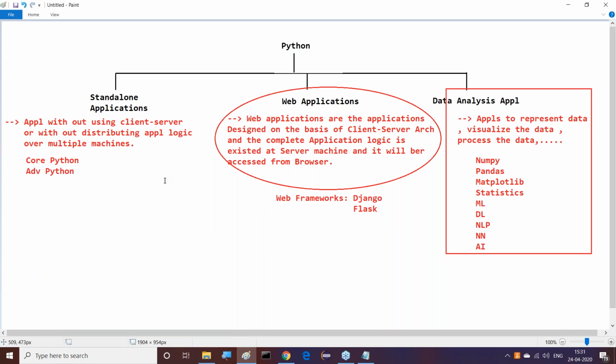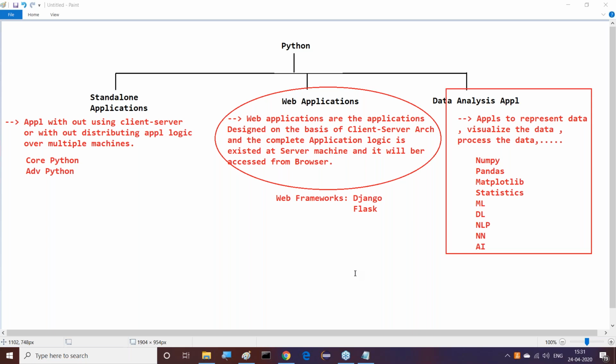Now, guys, I'm asking one question to all of you. What exactly is the purpose of Django? That's my question. Today I'm taking this whole discussion because of that question. Now tell me, what is the purpose of Django? By seeing this diagram, we have to answer my question. What exactly is the purpose of Django?